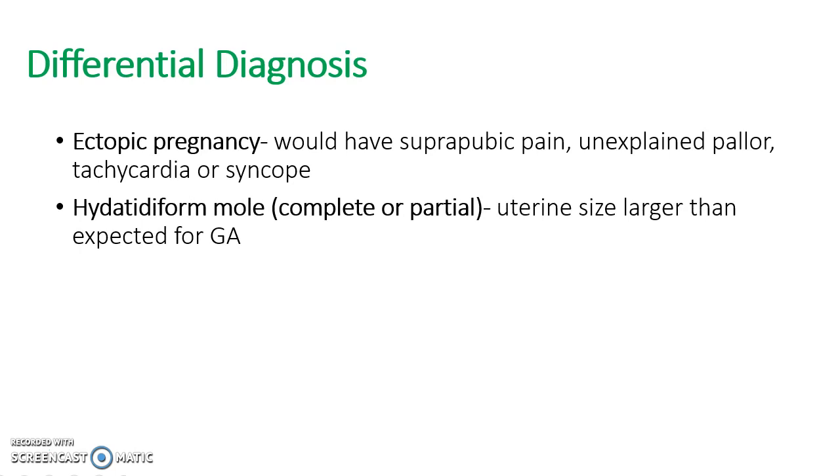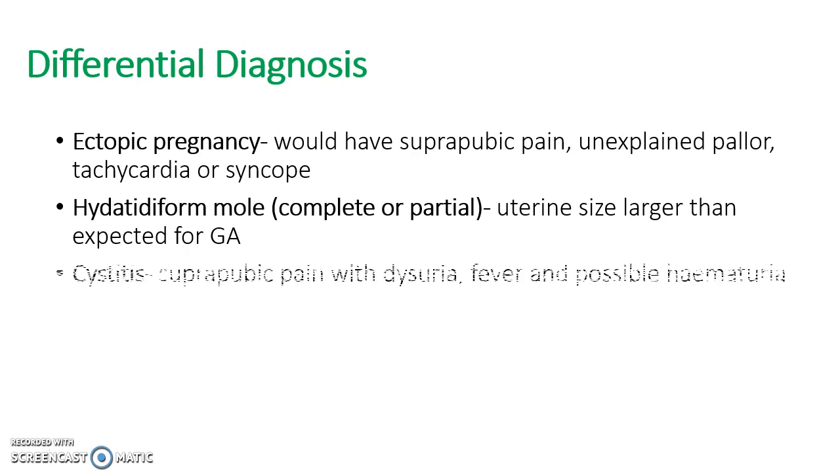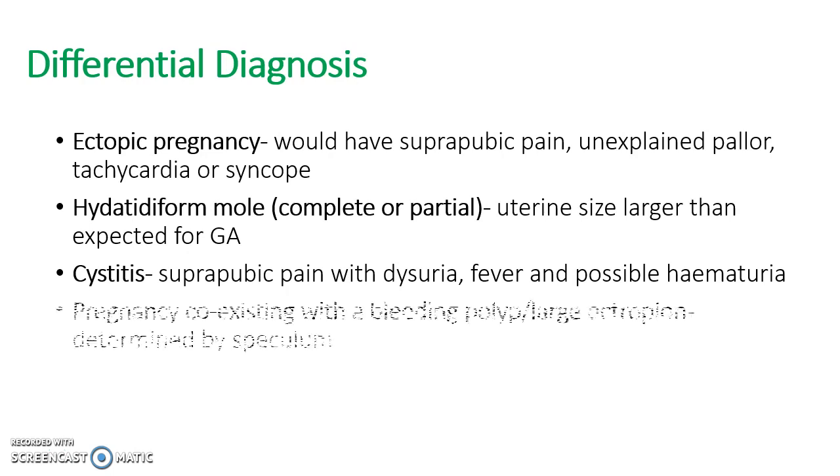A hydatidiform mole, also known as a molar pregnancy, is the growth of an abnormal fertilized egg. You would find a uterus size larger than expected for the gestational age of the pregnancy. Cystitis is a differential diagnosis that should be considered, presenting with suprapubic pain and dysuria, fever and possible hematuria.